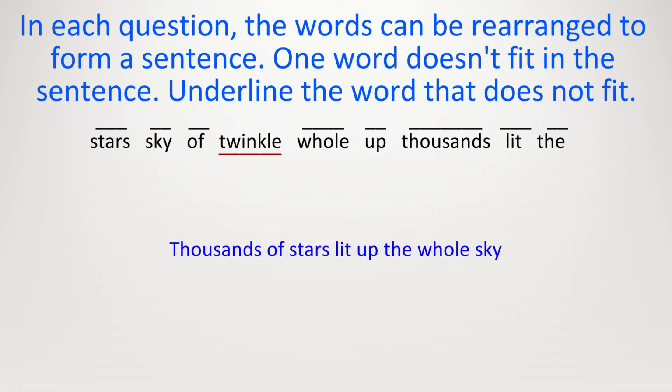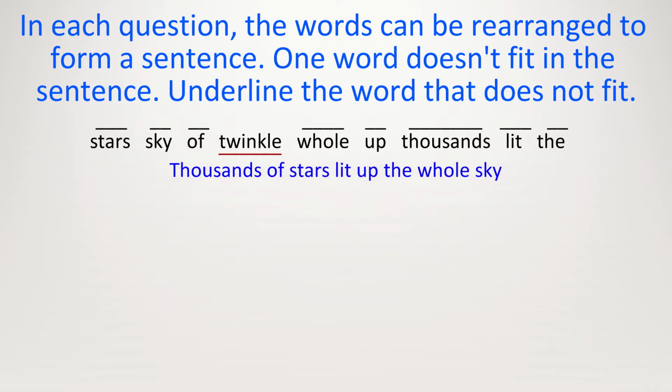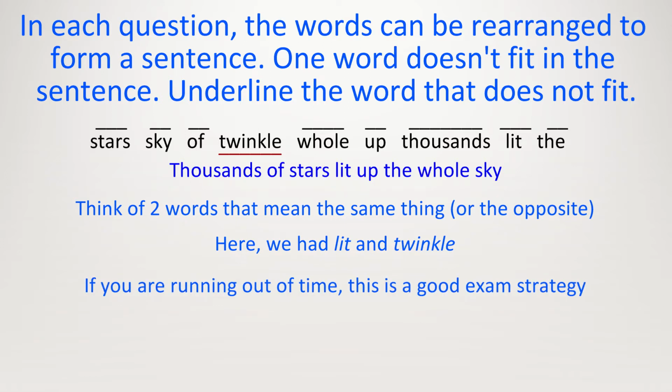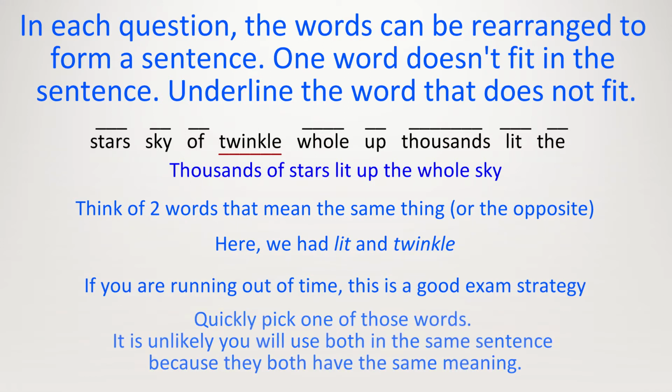When we look at a sentence question like this, think of two words that mean the same thing. We have lit and twinkle. If you are running out of time, this is a good exam strategy. Quickly pick one of those words. It is unlikely you will use both words in the same sentence because they both mean the same thing.